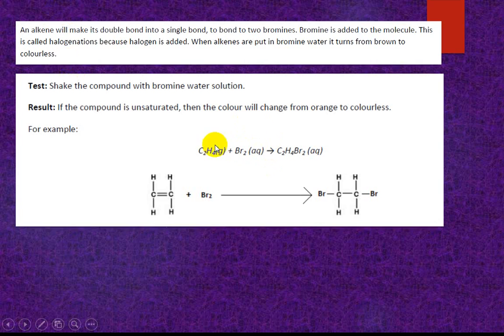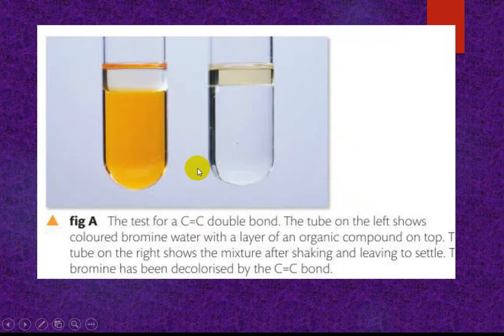Look, shake the compound with bromine water solution. If the compound is unsaturated, the color will change from orange to colorless. Look, the bromine color becomes colorless.